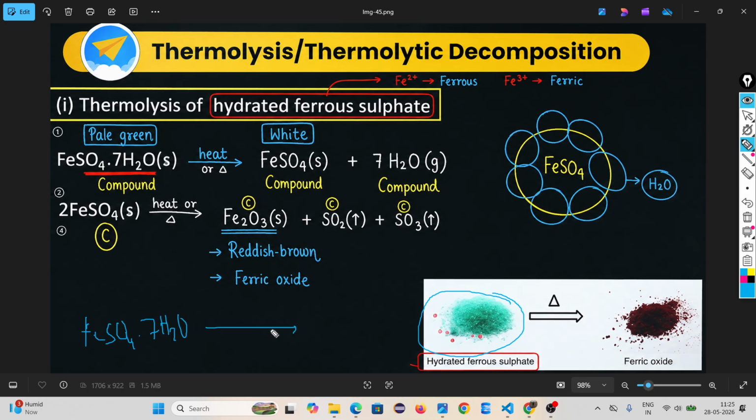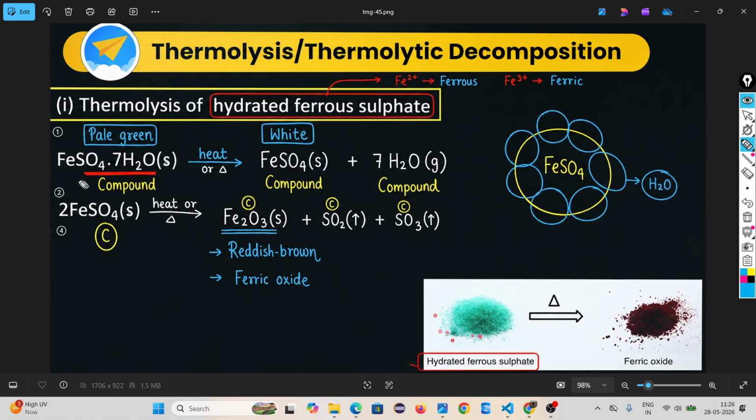When you provide heat, this solid breaks down into ferrous sulfate plus water. Ferrous sulfate is a solid and water is a gas. Why gas? Because we are giving heat and the water is converted into steam, the gaseous form.